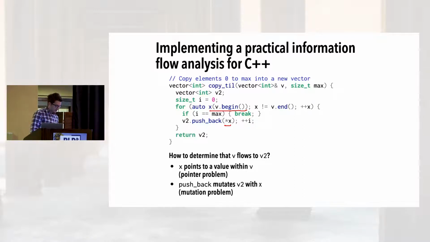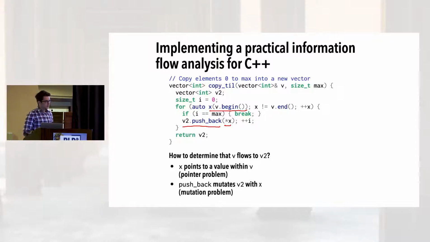So when we dereference it here, we have to know that that's pointing to data within v. This is sort of the pointer problem of knowing what x points to. And second, when we call v2.pushback, we need to know that that mutates v2 with x as input. So I'll call that the mutability problem, knowing what pushback will change.